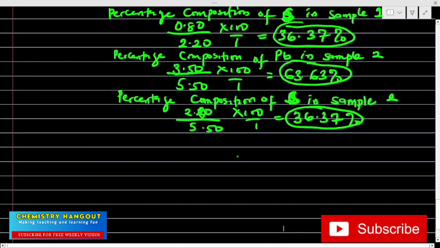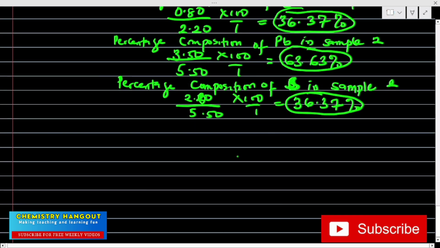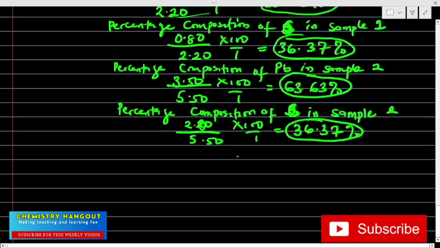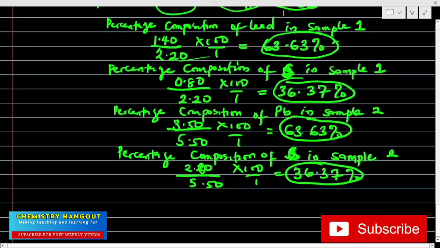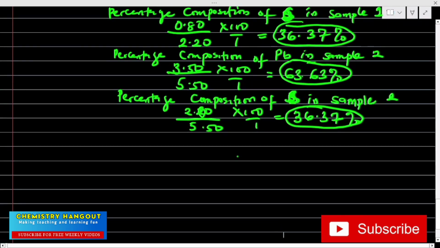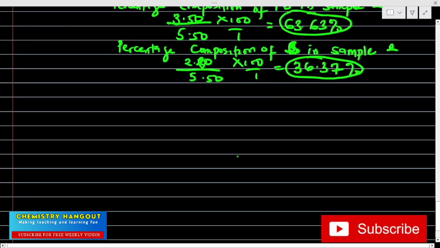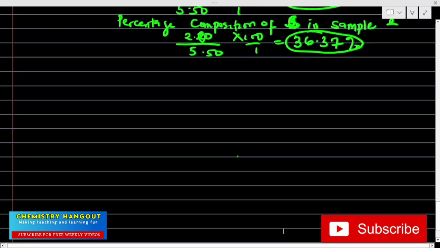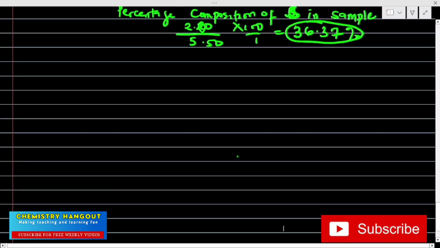So that is that for the law. Look at all the examples we did. We prepared them in different ways, but their proportion by mass is the same. Why? Because they are pure. That's what the law of constant proportion is saying. In as much as they are pure, even if you prepare them in 3, 4, 5 different ways, their proportion is going to be the same.